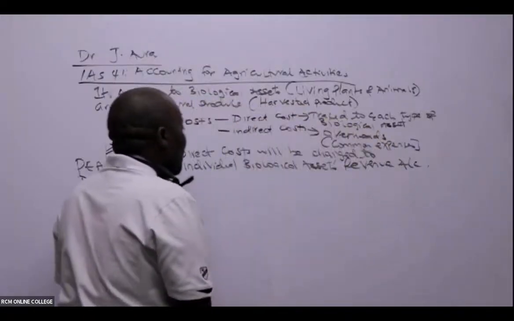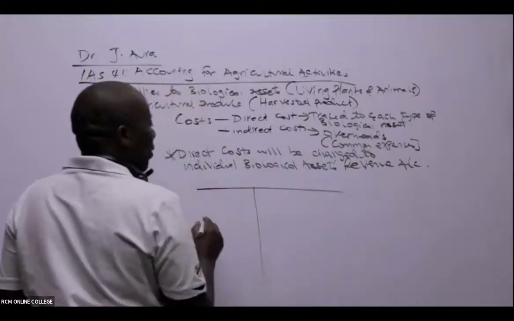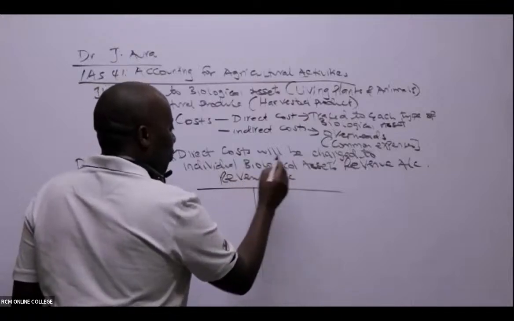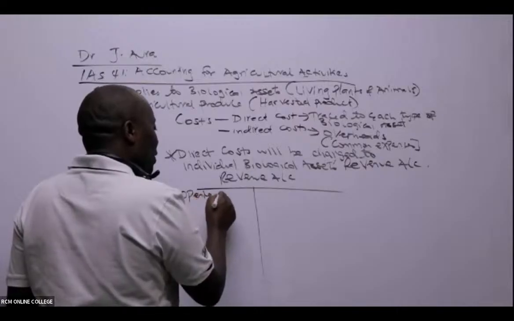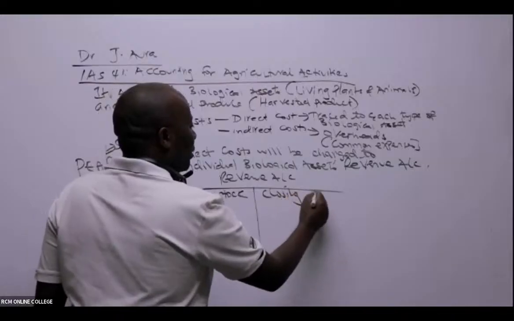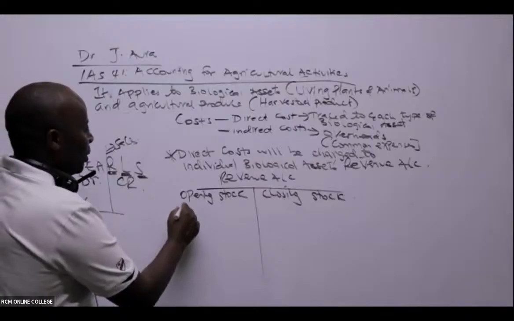So what are we saying, ladies and gentlemen? In this biological revenue account, what do we have here? I must always start with opening stock or inventory. So opening stock, closing stock. And then I come here. You can see purchases, the expenses. So purchases, I'm debiting.